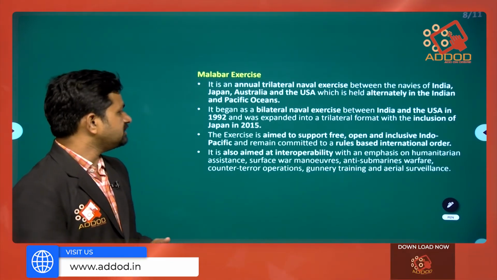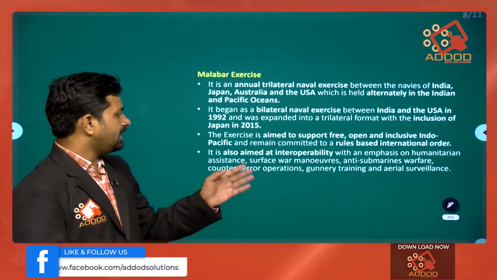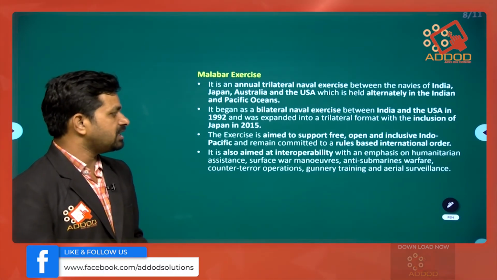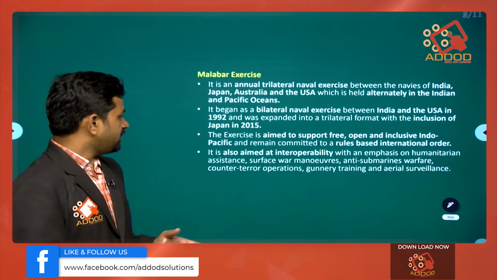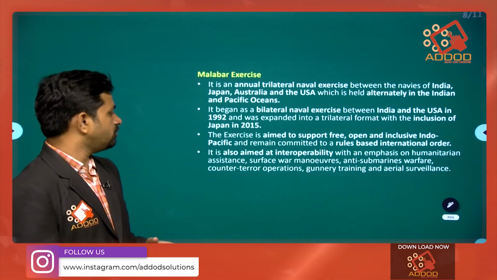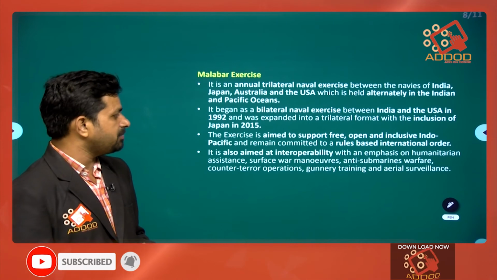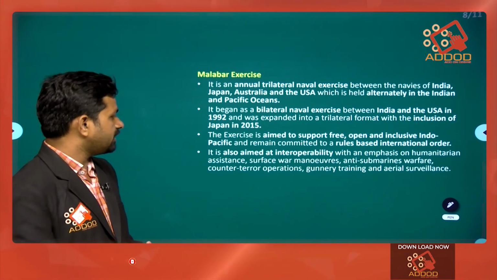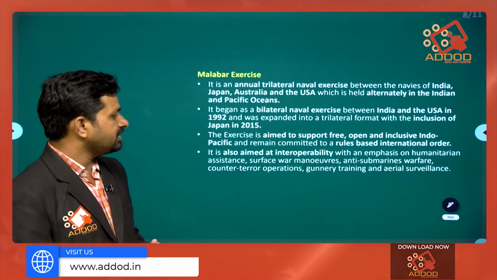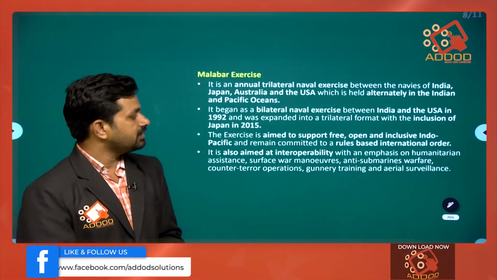The exercise is aimed at supporting a free, open and inclusive Indo-Pacific, and remains committed to a rules based international order. It is also aimed at interoperability with an emphasis on humanitarian assistance, surface war maneuvers, anti-submarine warfare, counter-terror operations, gunnery training and aerial surveillance. These are the areas where we will be focusing.